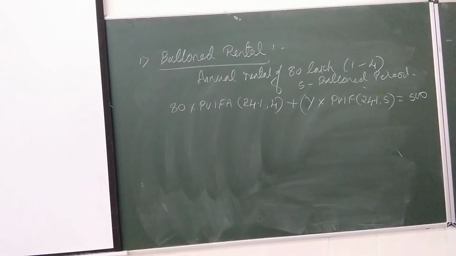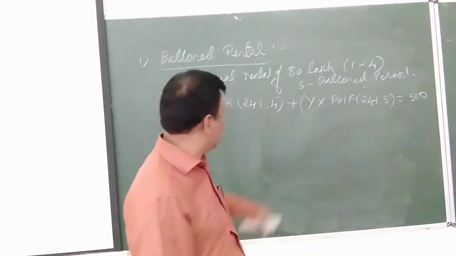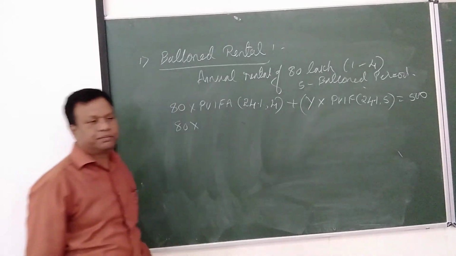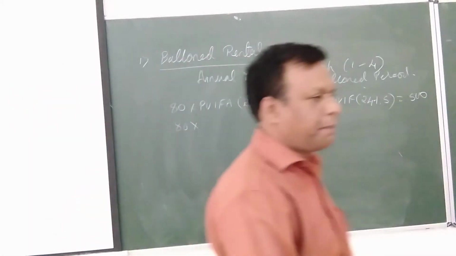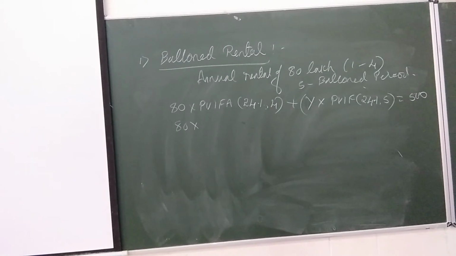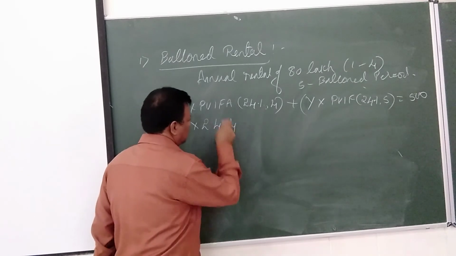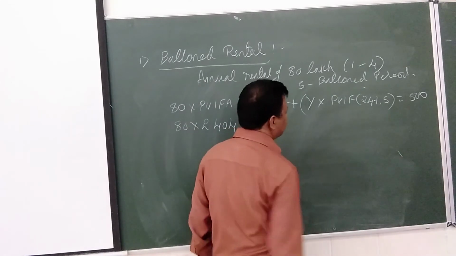Because we are going to pay the same amount for all the 4 years, which table do we have to see? Very good. Whenever we see the same amount for multiple years, we have to refer to the annuity table. So now 80 into, what is that, 24% for 4 years? 2.404. Plus Y we don't know, PVIF of 24% 5 years. How much comes to?